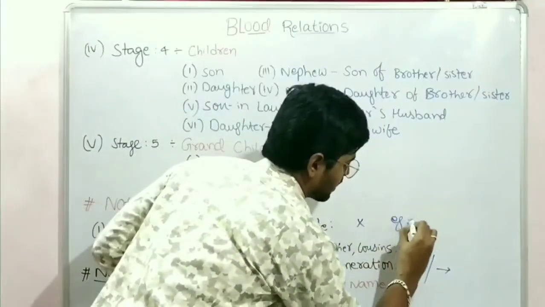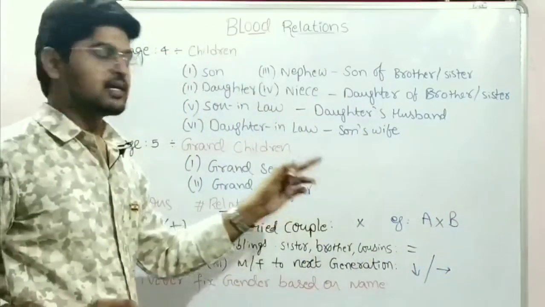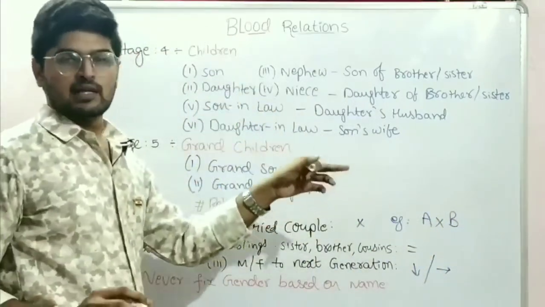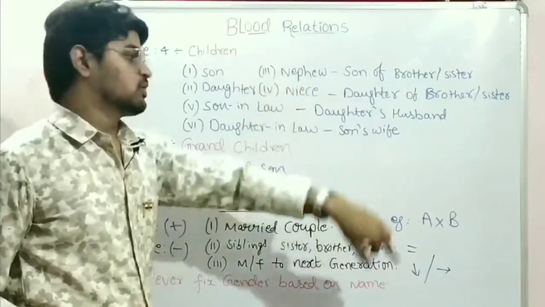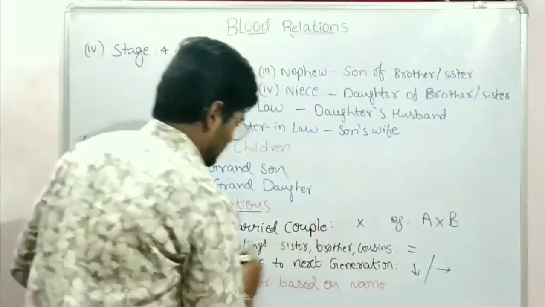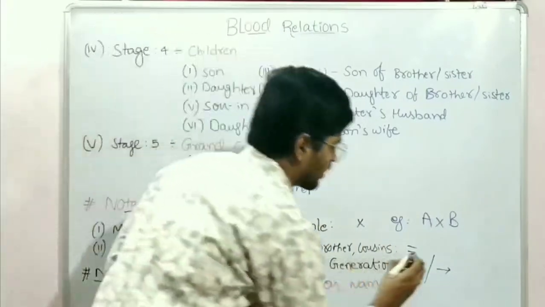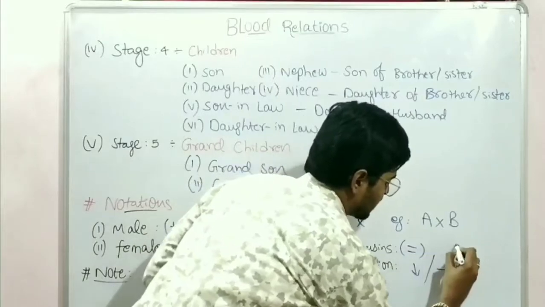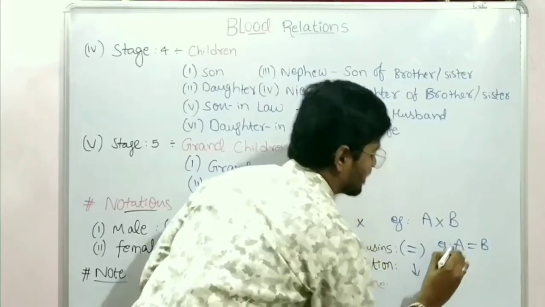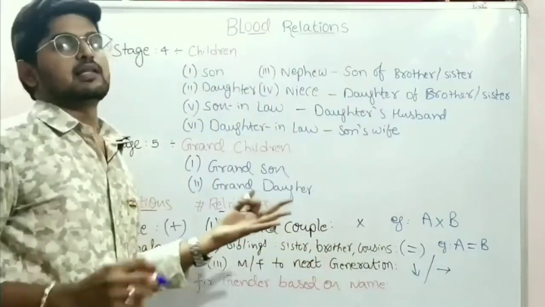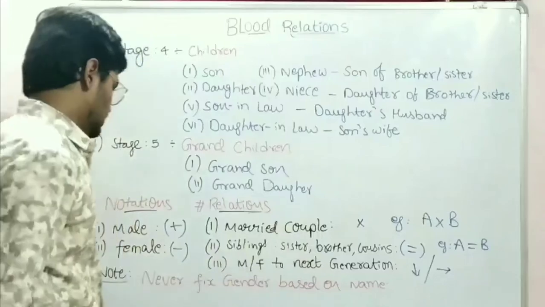For example, A into B means A is the wife of B. That is, if A is wife, then B is husband, and both are a couple. And siblings, that means brothers, sisters, cousins, are of equal generation. That will be represented as A equal to B. That means A and B both are siblings, either brothers, sisters or cousins.